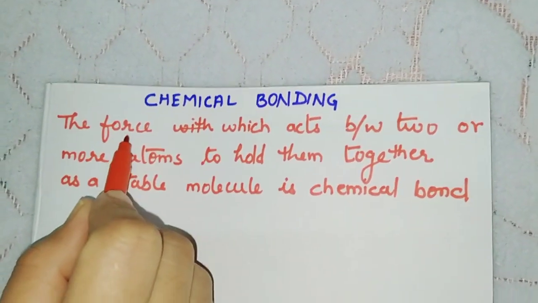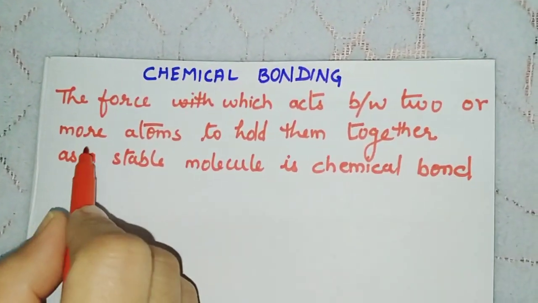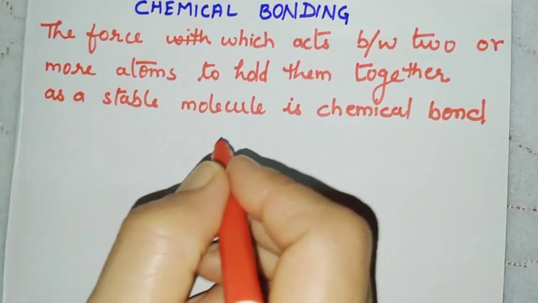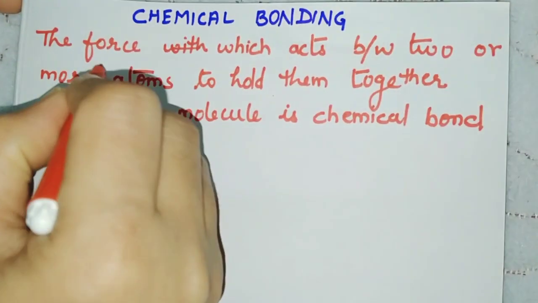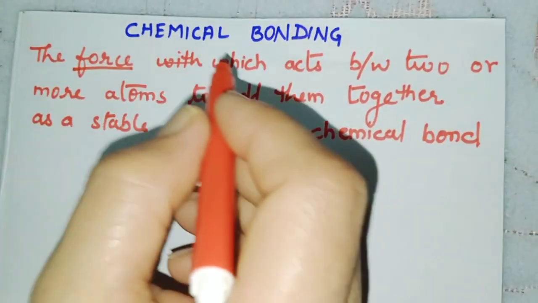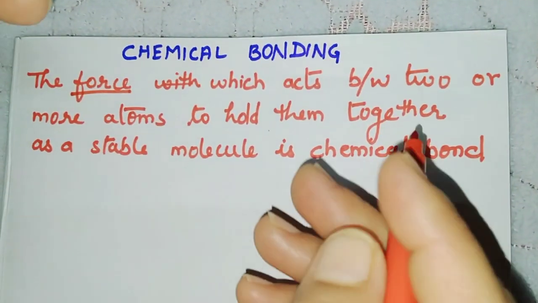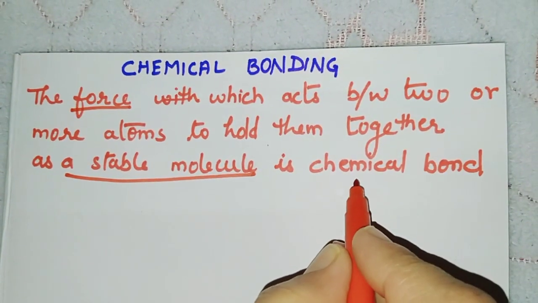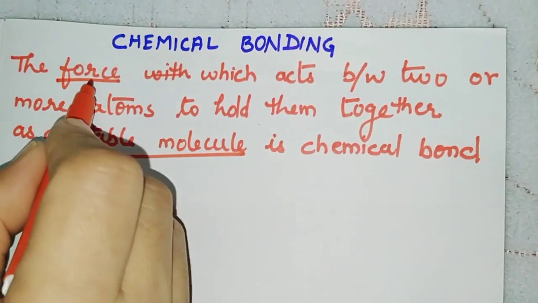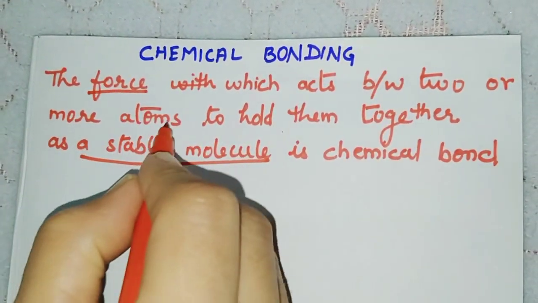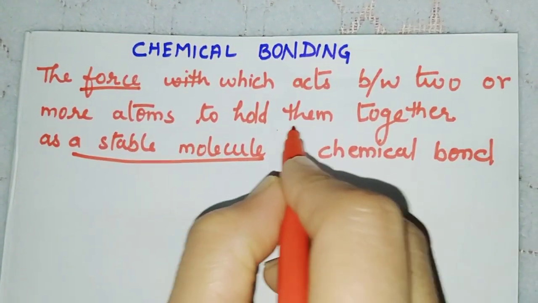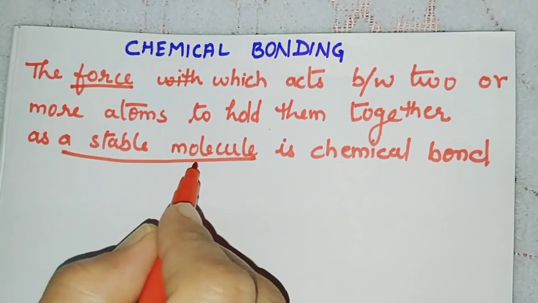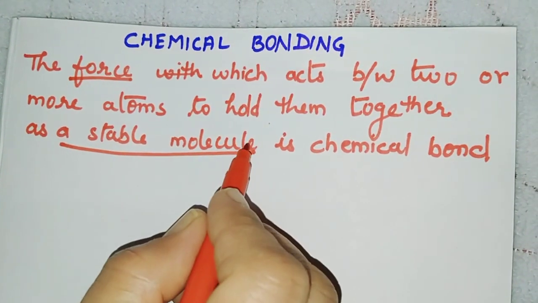Chemical bonding is a force which acts between two or more atoms to hold them together as a stable molecule. See, it is not a process, it is a force which is acting between two or more atoms to hold them together to make a stable molecule. Now suppose a definition of chemical bond is asked: force should be there, atoms holding together, and a stable molecule. At least stable molecule should be there because the molecule formed is stable.